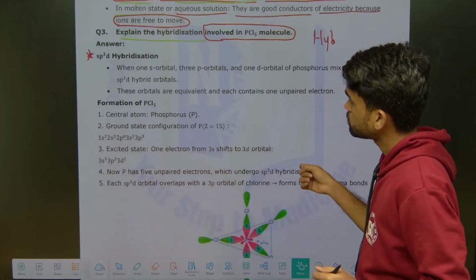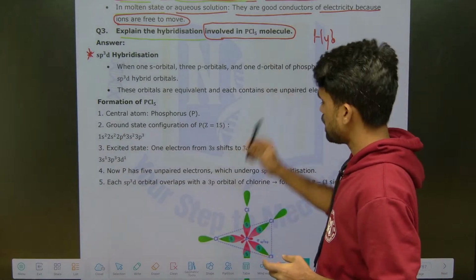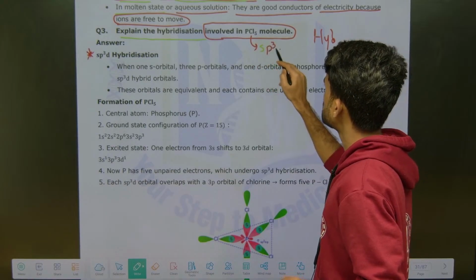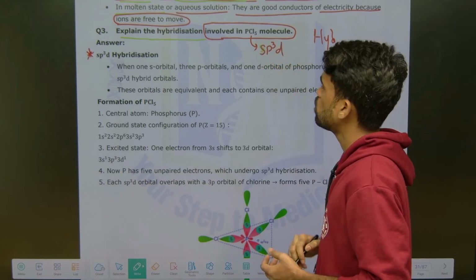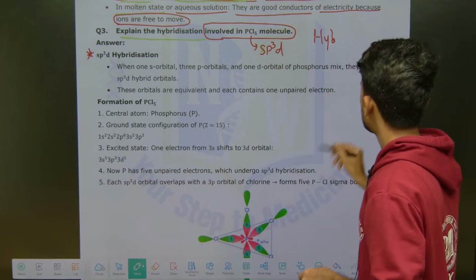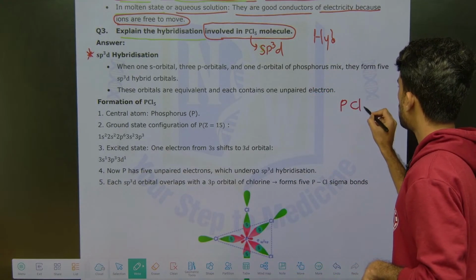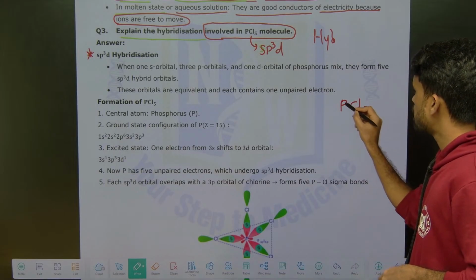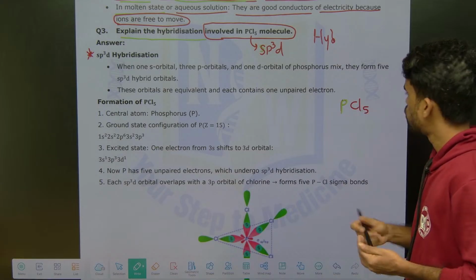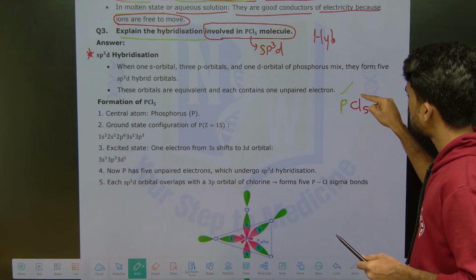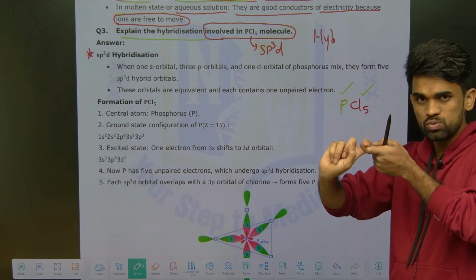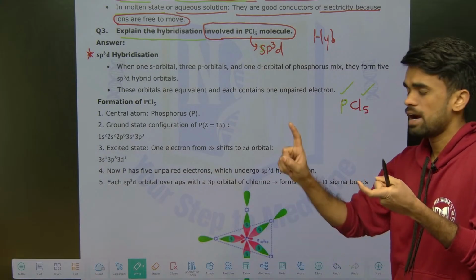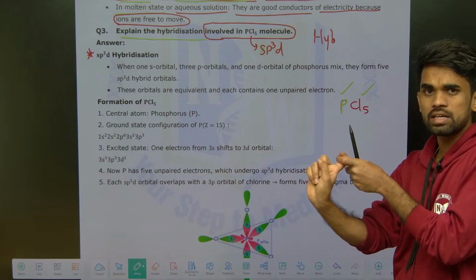So look at here what they are saying. PCl5 will have sp3d hybridization. I will tell you how it is sp3d. See, phosphorus is there, and around it how many chlorines are there? 5 chlorines. It means each chlorine atom will make a bond with phosphorus by using 1 electron from phosphorus and 1 electron from chlorine, like a covalent bond formed by mutual sharing of electrons. So 1 electron comes from phosphorus and the other electron comes from chlorine. Like that they will make a bond.